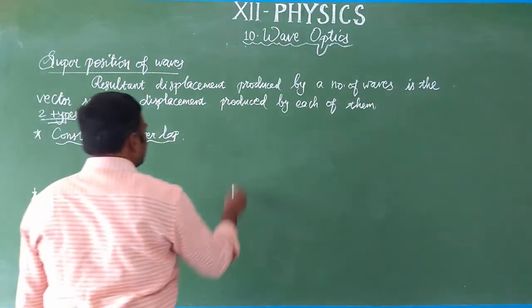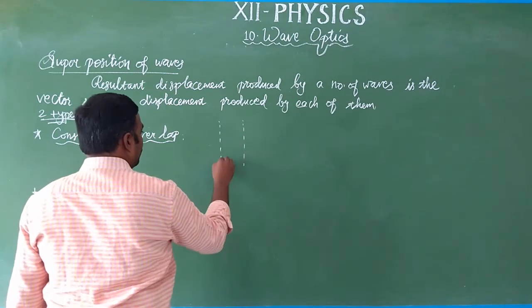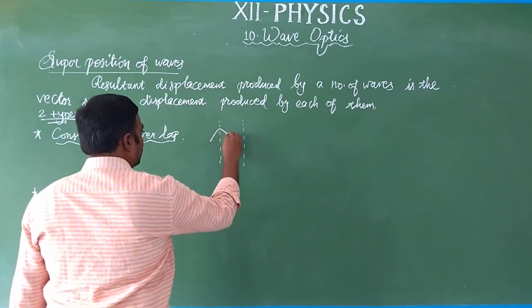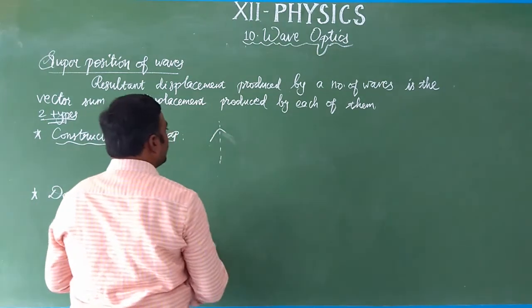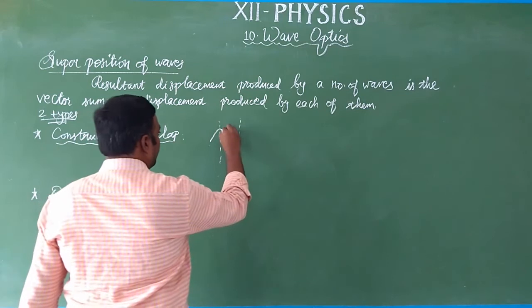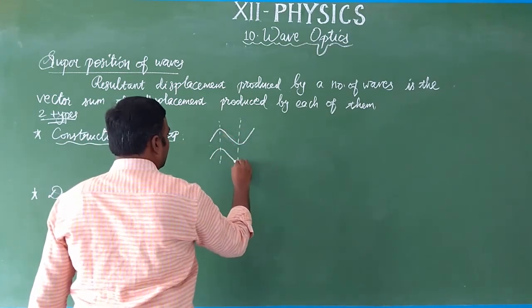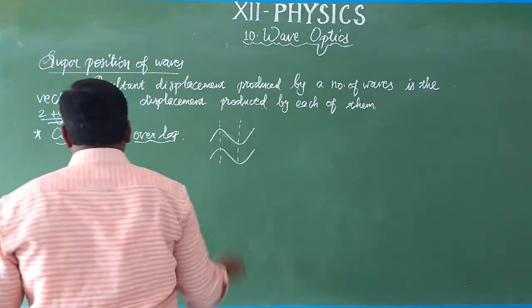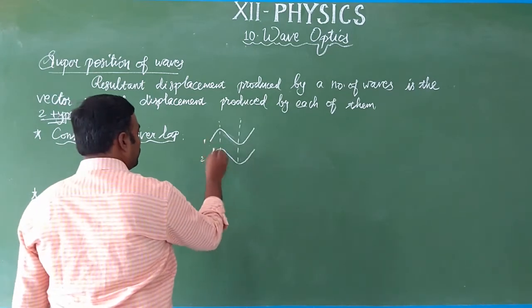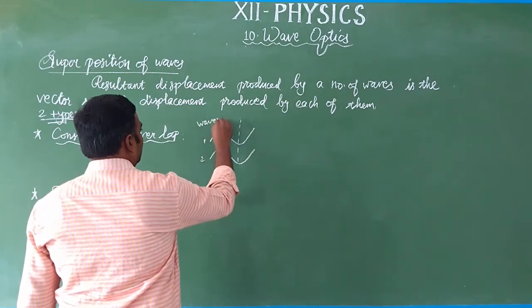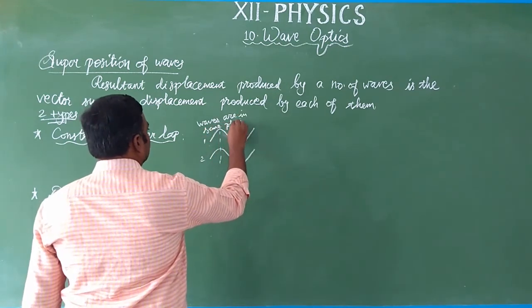Let us assume two waves. Here the waves are in the same phase. This is wave 1, wave 2. So the waves are in the same phase.